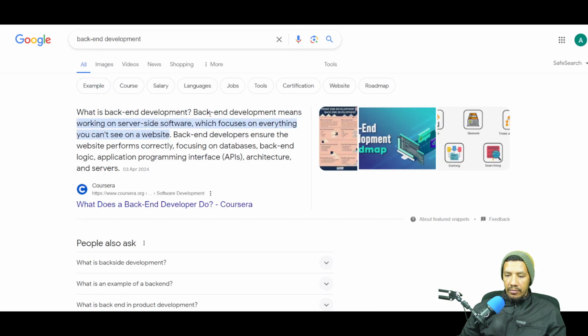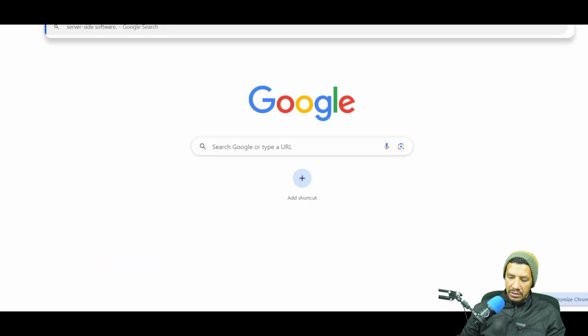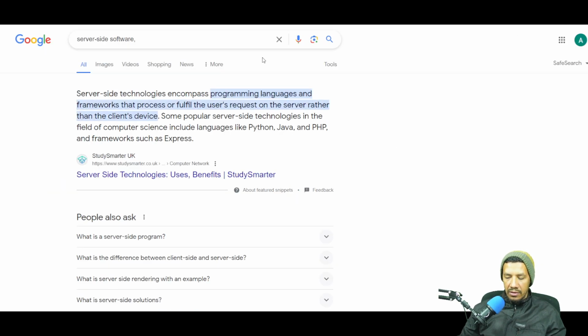What is back-end development? Back-end development means working on the server-side software, which focuses on everything you can't see. So you can read all of this, and again, if you don't know what server-side means, then search what that means. Watch a video on it, or do a whole course on back-end development. I mean, watch a whole 3-hour tutorial on back-end development, and then you'll have a nice understanding of what the concept actually means, okay?